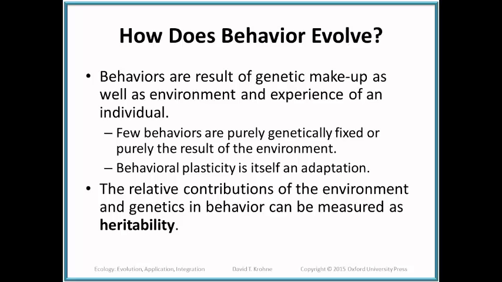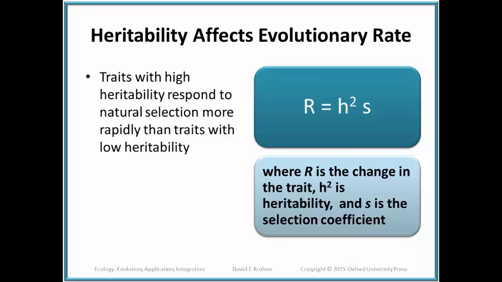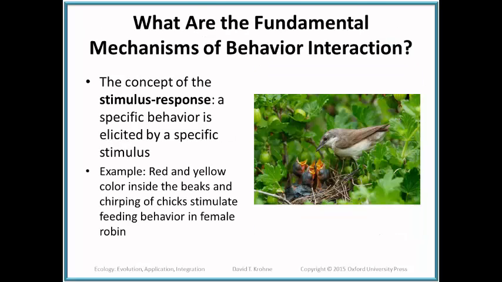The relative contributions of the environment and genetics in behavior can be measured as heritability. Now, heritability can be looked at mathematically, where R is the change in the trait, and H squared is the heritability. I'm not worried about this equation. What I want you to remember is that traits with high heritability respond to natural selection more rapidly than traits with low heritability. That's the important concept.